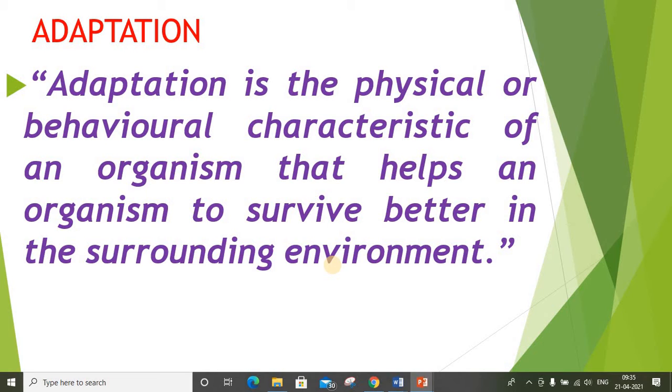Living things are adapted to the habitat they live in. This is because they have special features that help them to survive. The development of these special features is the result of evolution due to gene mutation. These mutations aid in survival and reproduction and are passed on from one generation to the other.